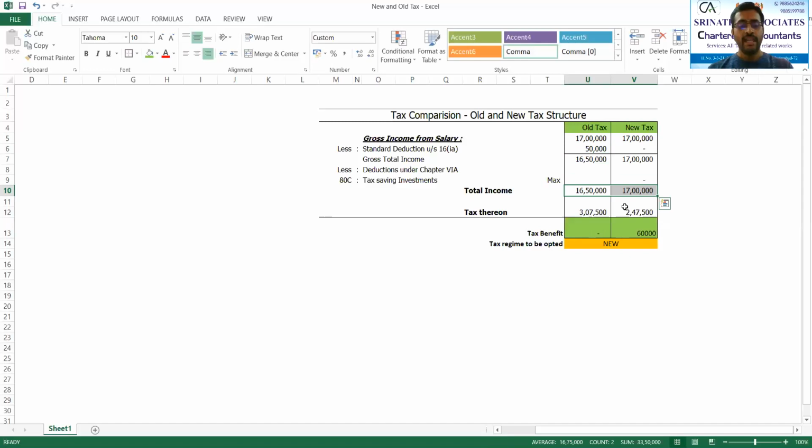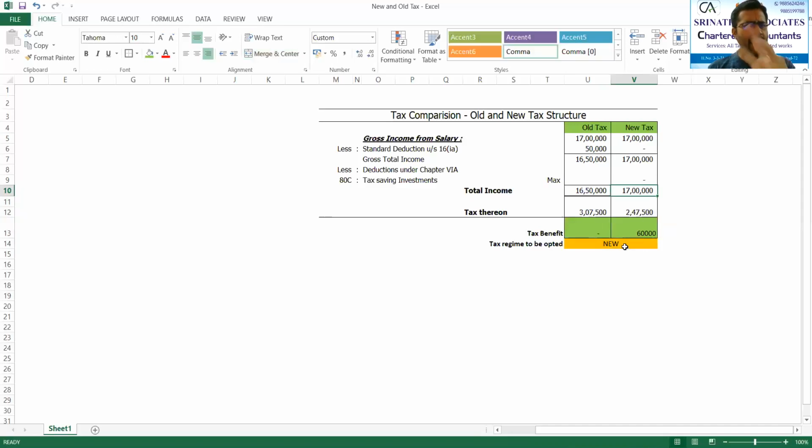But even though income in the old is less, please see the tax. In the old, tax is 3,07,500, whereas in the new the tax is 2,47,500, which means there is a saving of 60,000 rupees to the employee if he goes for new. So that is why you have to opt for new.